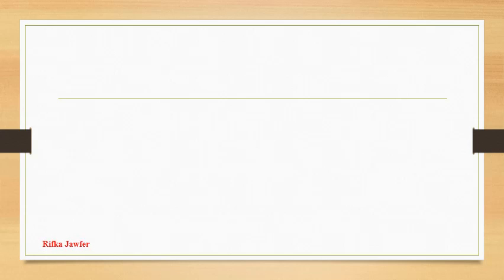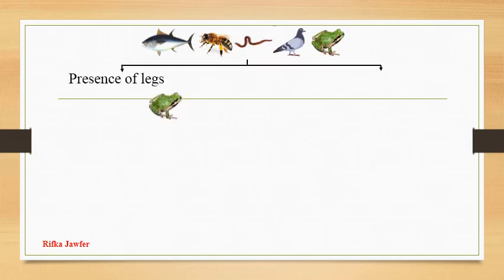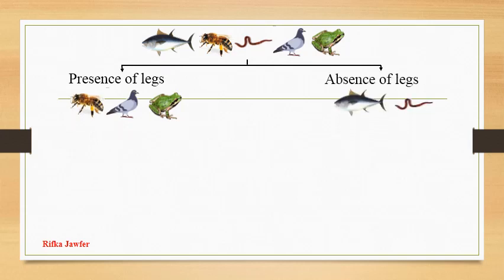Now let us go for an example. You are given a frog, a pigeon, earthworm, bee and a fish. Now let us divide this into two groups as presence of legs: frog, pigeon, and bee; absence of legs: earthworm and fish.